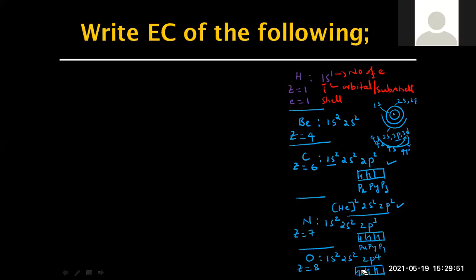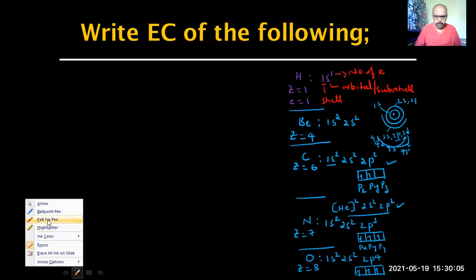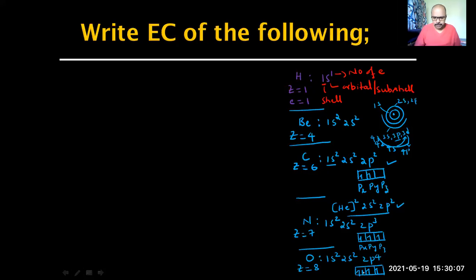Correct, no? That is according to which one? Aufbau principle or Hund's rule? Pauli's exclusion principle it should be. Correct, no? It has to be down. This is correct. So now I was asking, how many unpaired electrons are there in oxygen?